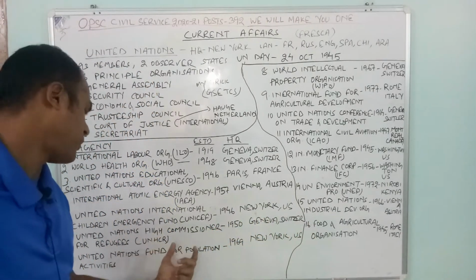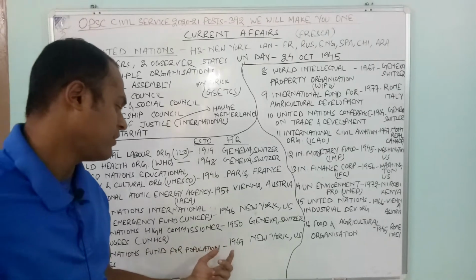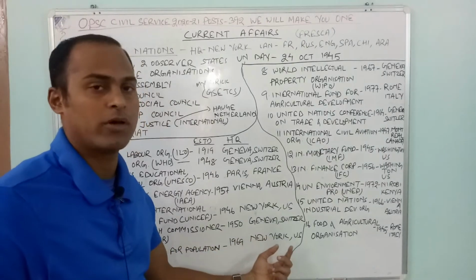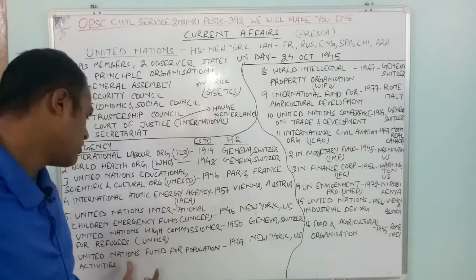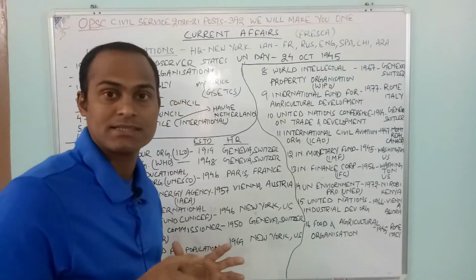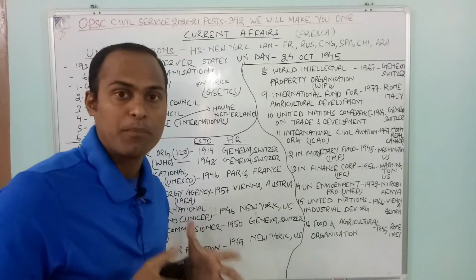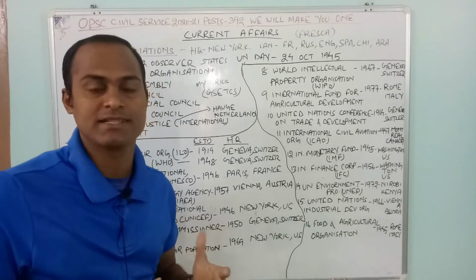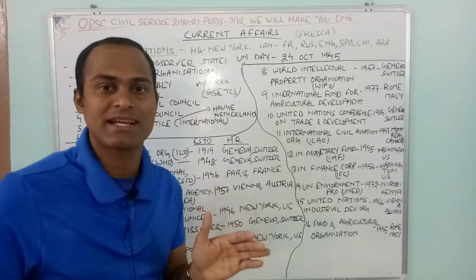United Nations Fund for Population Activities, 1969, it is New York, US. It means Fund for Population Activities. Population activities is related to how the population is increasing. Some countries' population is decreasing.